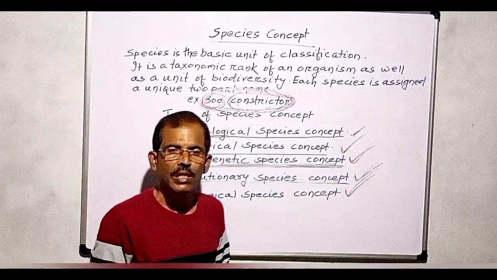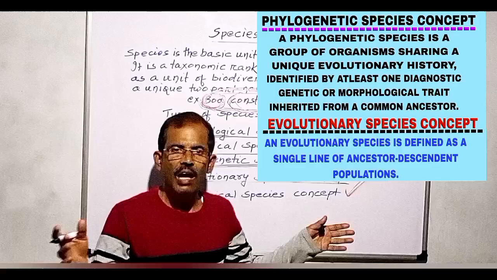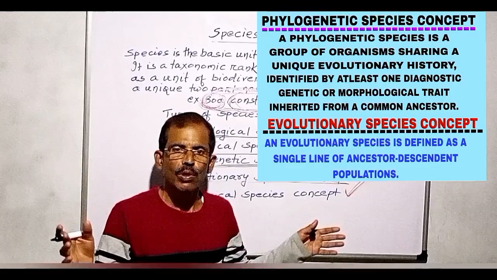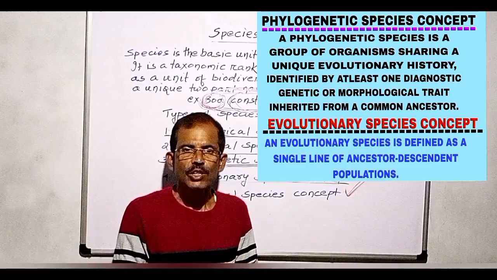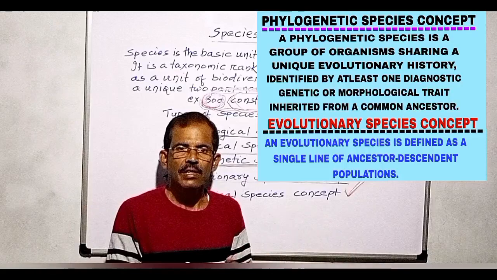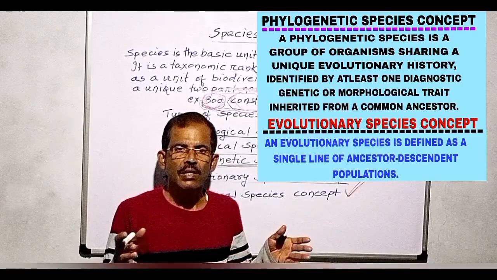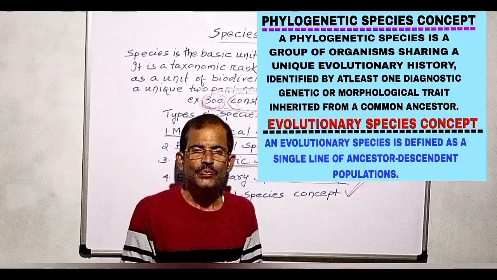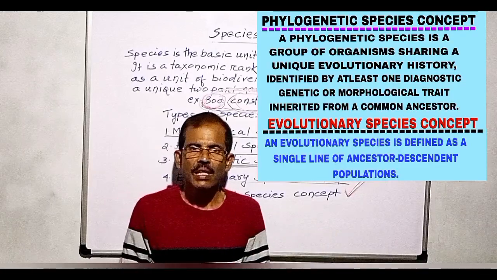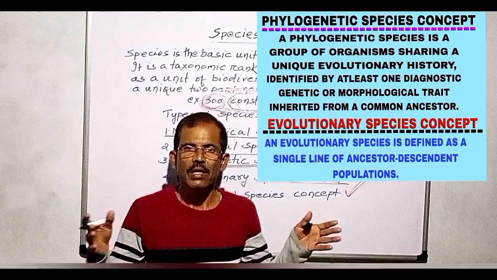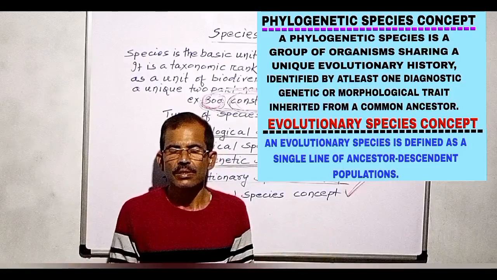Fourth one is the evolutionary species concept. According to this, a species is a single line of ancestor-descendant populations. Each species maintains its identity and has its own evolutionary tendency and historical fate. According to this concept, species evolve separately from other lineages.